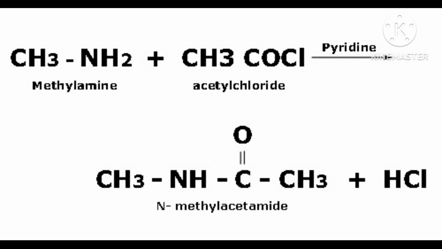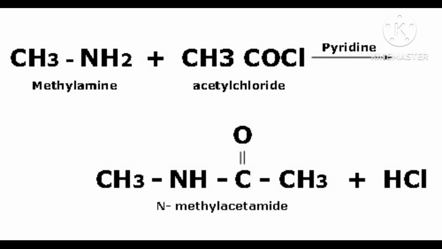Now, the second reaction I am telling. What I told you before was a primary amine, with only one ethyl group. Now suppose 2 ethyl groups are attached to N. Then only 1 hydrogen will be there.